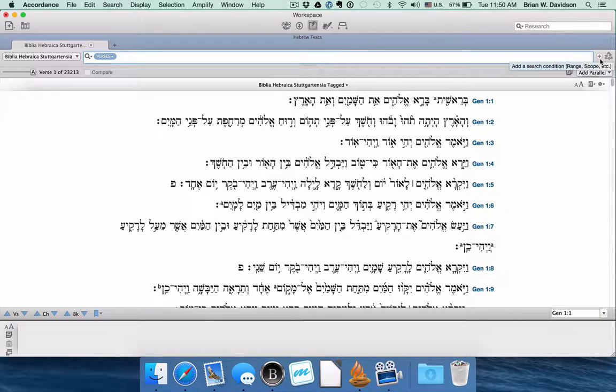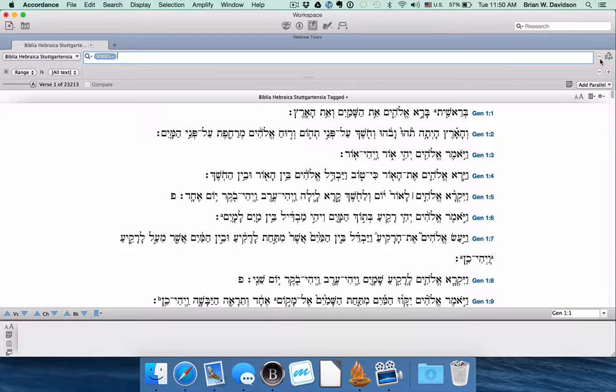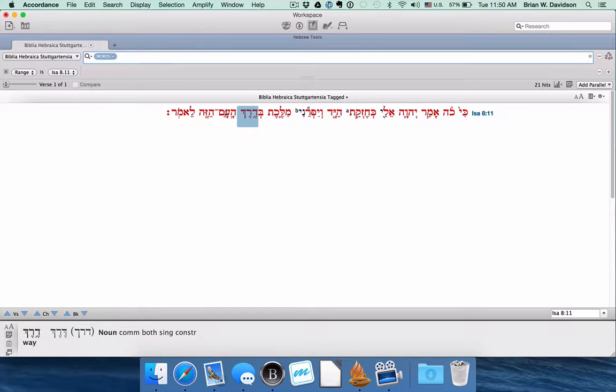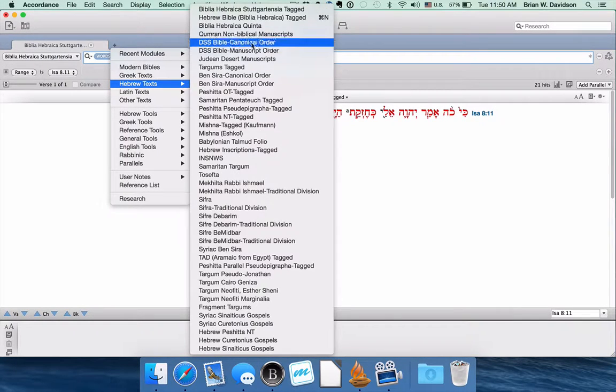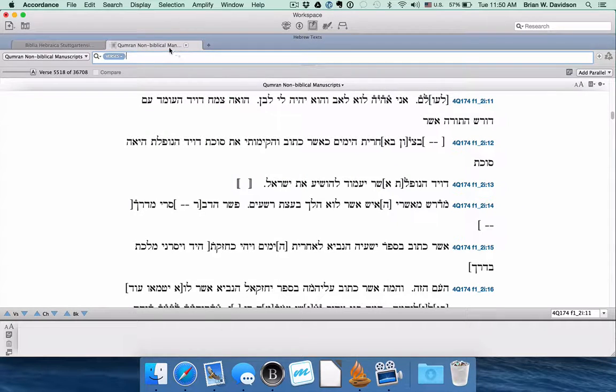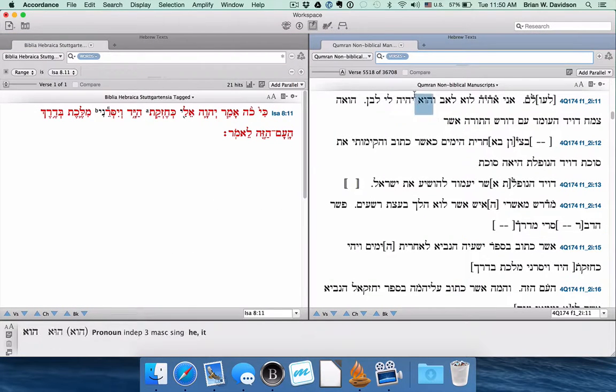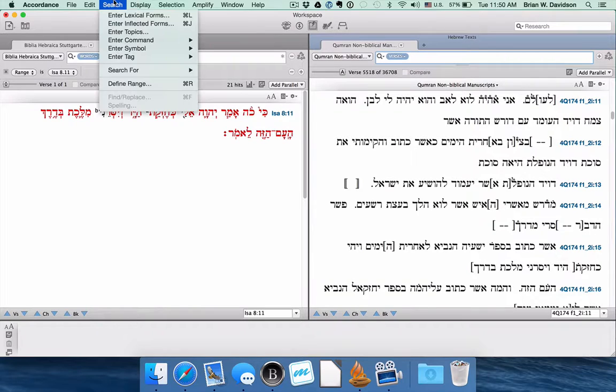If you want to search for how the wording of a particular verse, the language of a particular verse, might be echoed throughout another corpus, you can do that. Maybe find specific allusions to one verse. So we're just going to limit this search instead of the whole Hebrew Bible to Isaiah 8:11. Switch to words and run a search for all the words in that verse. Open up our Dead Sea Scrolls, non-biblical Dead Sea Scrolls, and then we'll run an infer search.